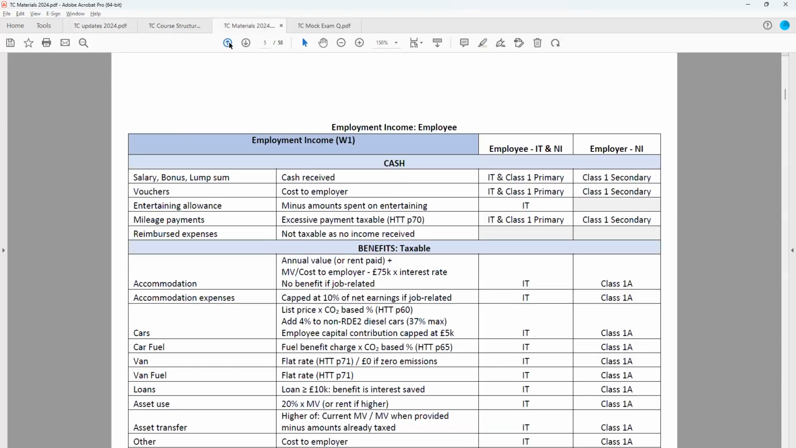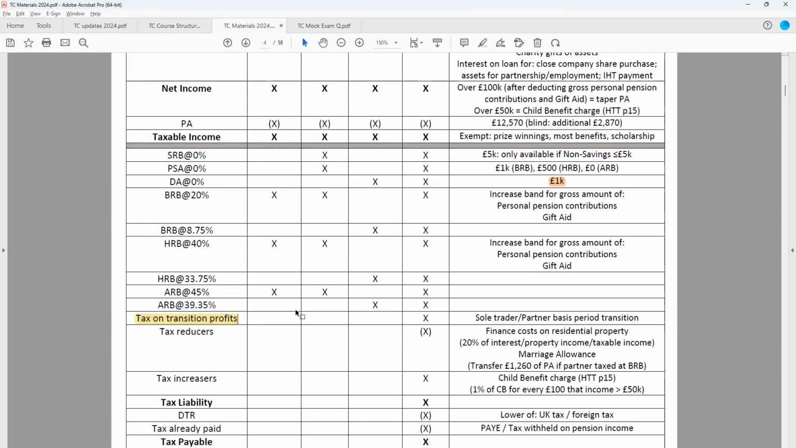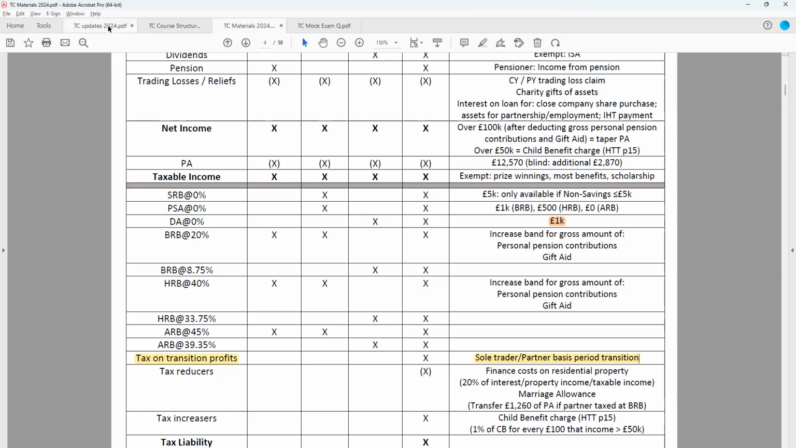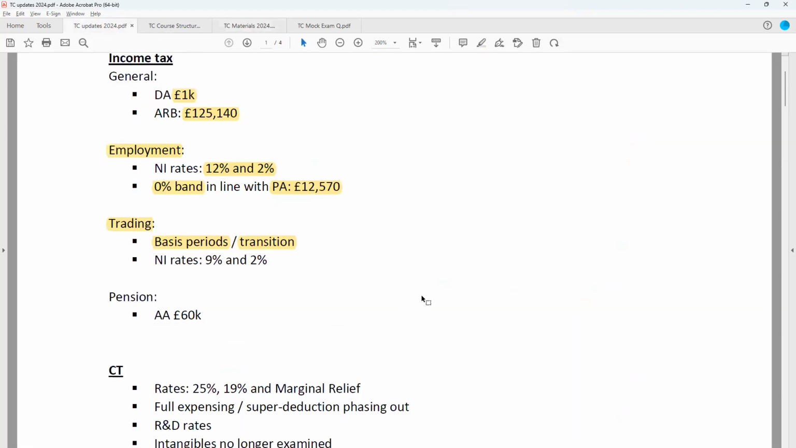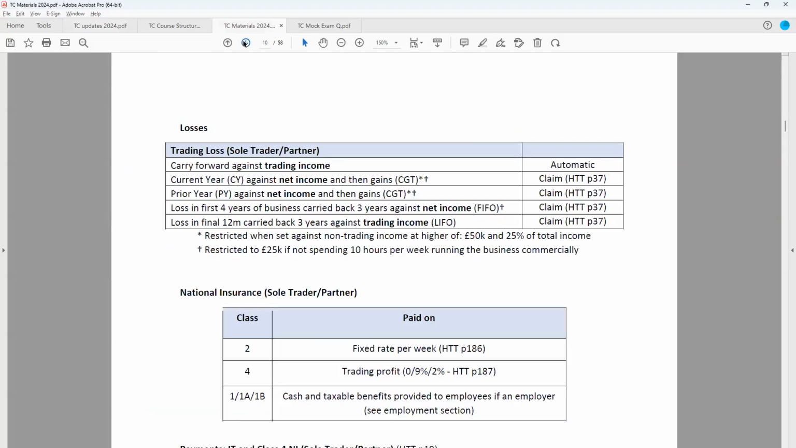But then, as I said, these will feed into the income tax computation, and we'll see that there'll be tax on those profits arising as a result of this transition to a simpler basis. So it's going to be simpler going forward, but unfortunately, you're caught in the transition year. And similar with employees, NI rates have now reverted back to what they were previously. So that's 9 and 2% for unincorporated businesses. But again, we'll discuss that in detail when we're working through the class on unincorporated businesses.